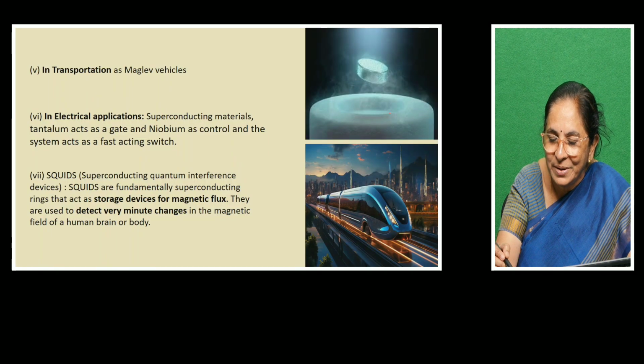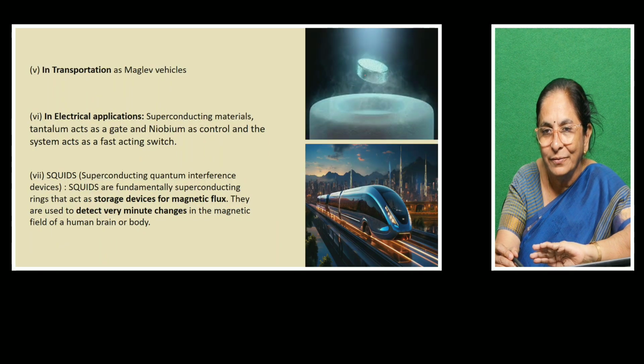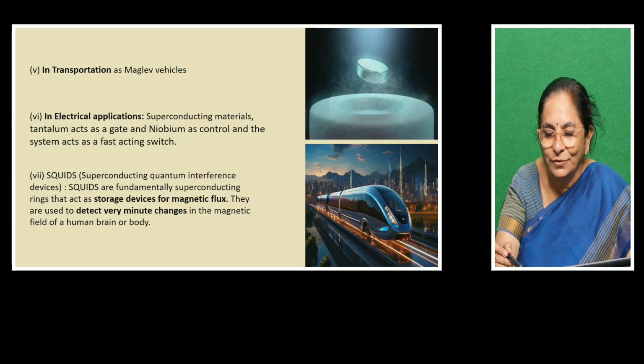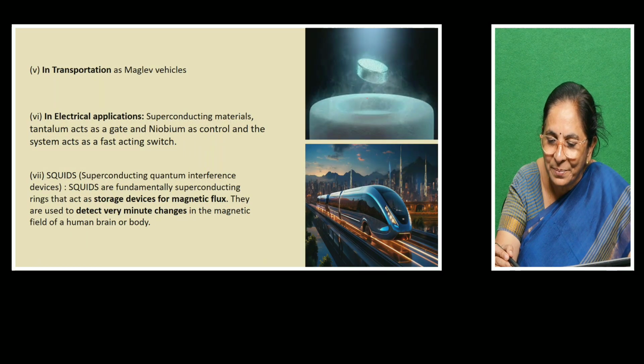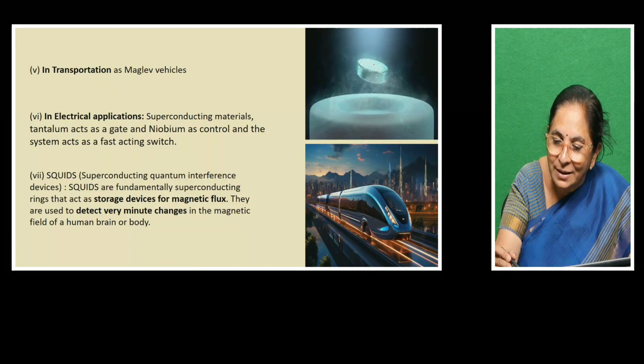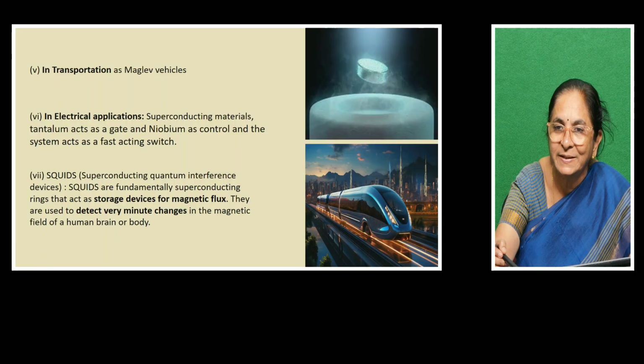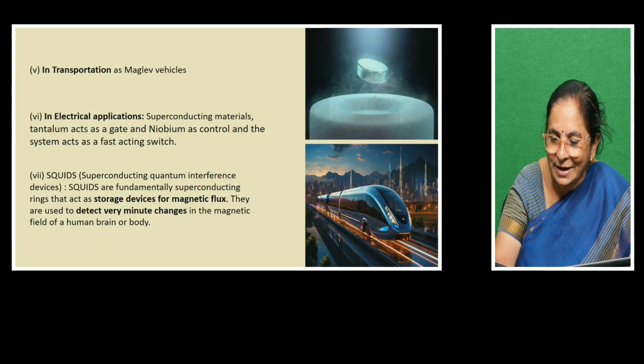So a magnetic field means it will be sending out the magnetic lines of force, and the superconductor will not allow the magnetic lines of force to pass through. So as a result, what happened? These magnetic lines of force, the superconductor will oppose, so it is able to stand up in the air. This is due to the Meissner effect, expelling the magnetic lines of force. So the same principle is used in maglev vehicles.